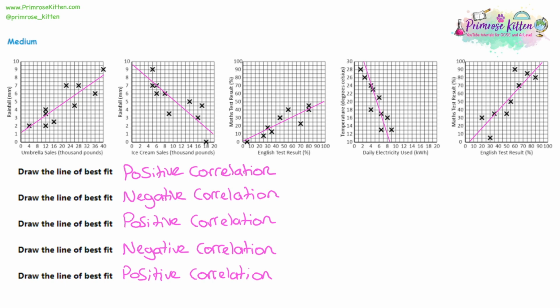They are connected. So that might be something like, if you're really good at English, you're good at reading information. So in your maths lesson, you can read information off the board, out of your textbook, much more easily. Or just general study skills. If you're revising hard for English, you're probably also revising hard for maths, so there'll be a connection there. Whereas if you don't do your homework in English, maybe you're not doing it in maths either. So you've got a connection there as well.